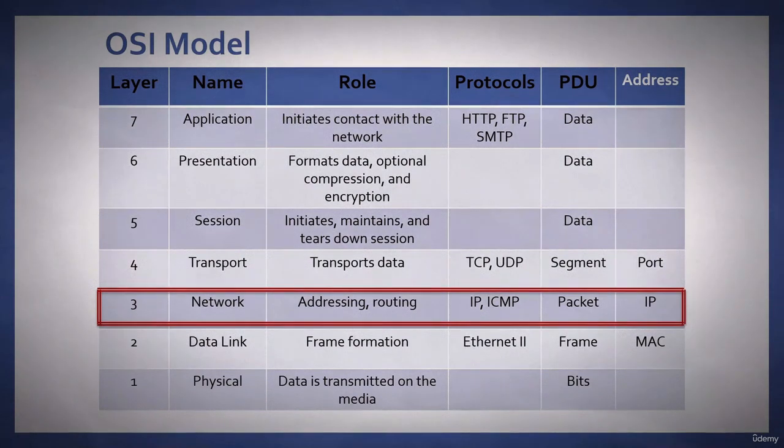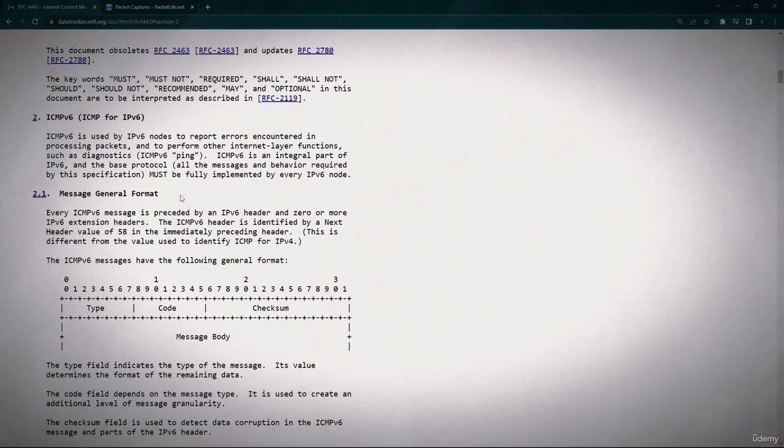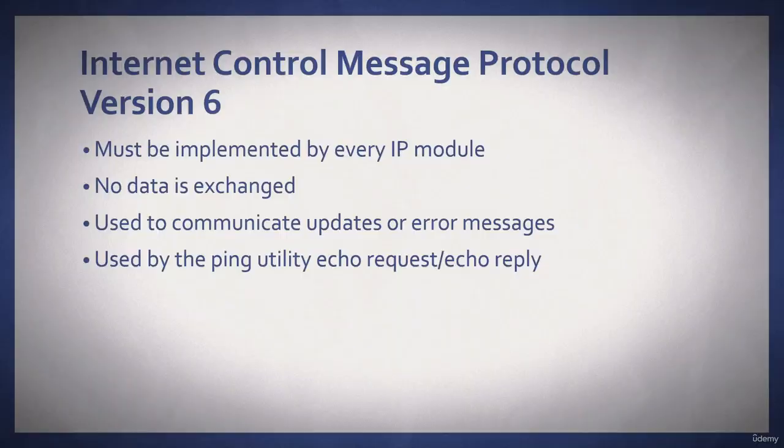Now we have said this before, but now let's take a look. We will go to the source. I am at RFC 4443, and right here it states ICMP version 6 is an integral part of IP version 6, and the base protocol must be fully implemented by every IP version 6 node. Now just like ICMP version 4, node data is exchanged. It is used to communicate updates or error messages, and it is also used by the ping utility, echo request, echo reply.